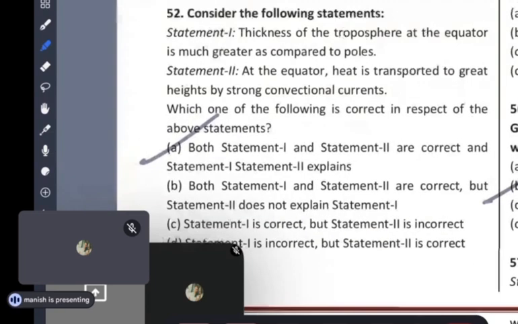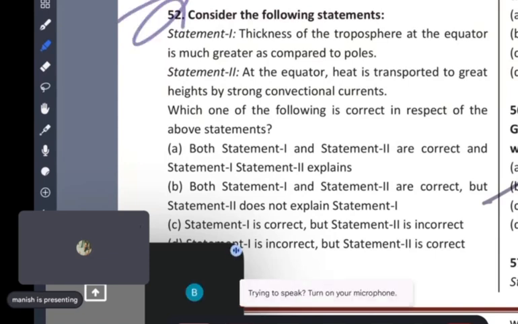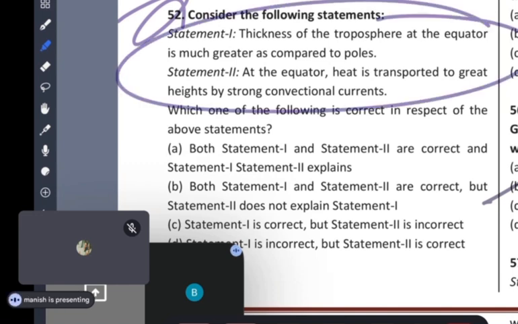See guys, this question we already discussed. Read this question. 52. Thickness of the troposphere. Consider the following statements. Thickness of the troposphere at the equator is much greater as compared to the poles. At the equator, heat is transported to great heights by strong convection currents. Which of the following is correct? Both should be right, correct? Mani?